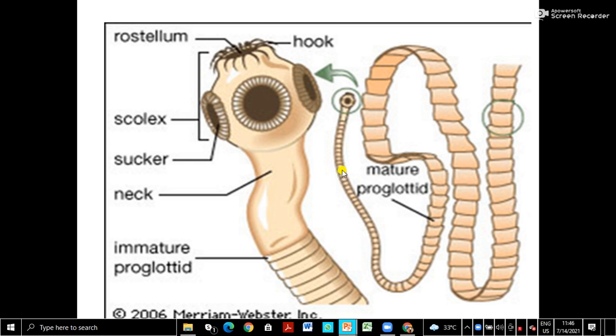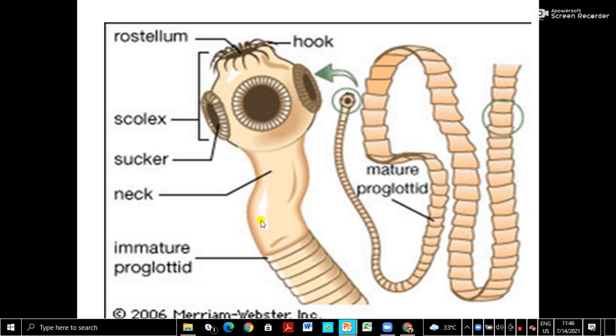This is what is present in them, and this is the head region. The head region is called the scolex. In tapeworms, this upper portion is called the scolex, and the hooks attach them to the small intestine. These are endoparasites in human beings and pigs. The primary host is the human being. The hooks and scolex help them attach to the small intestine, and suckers help them suck the nutrients.